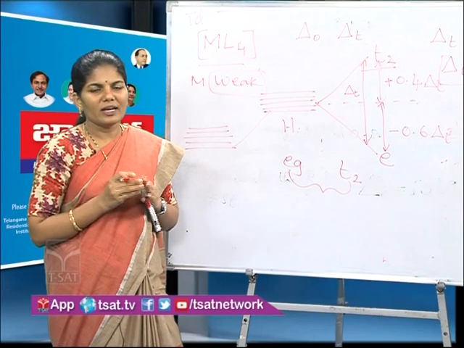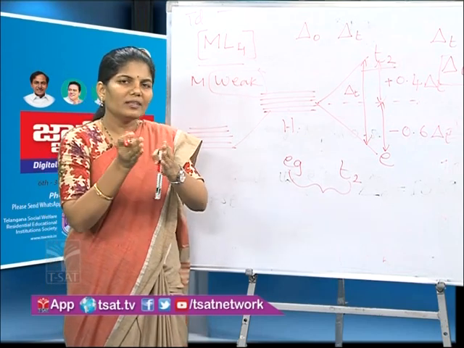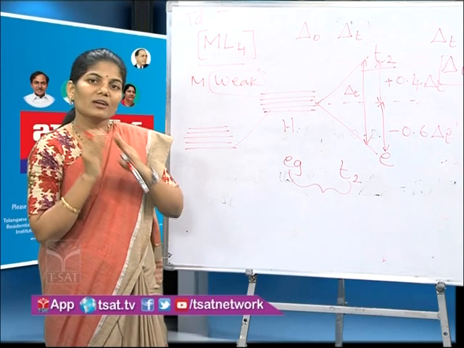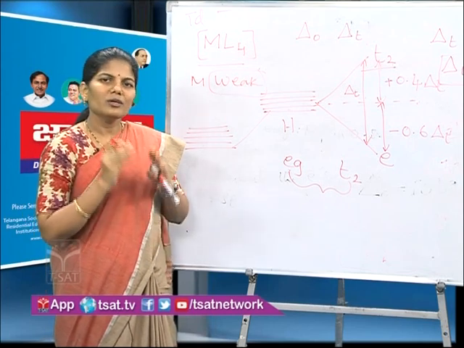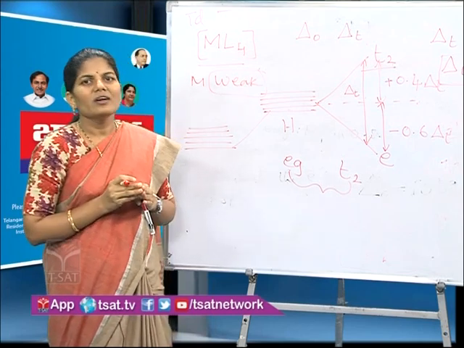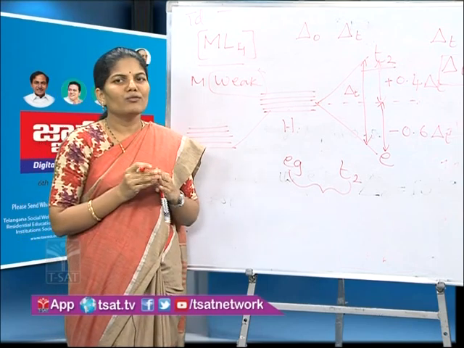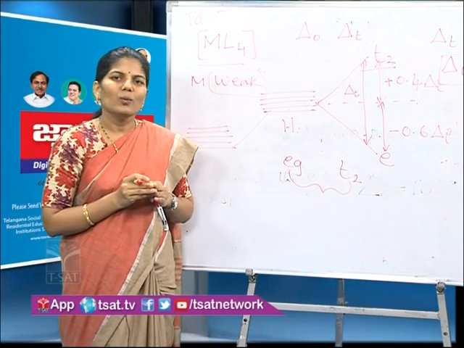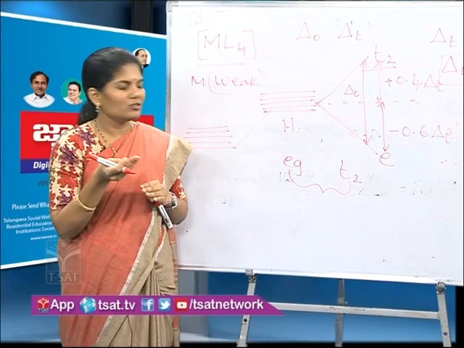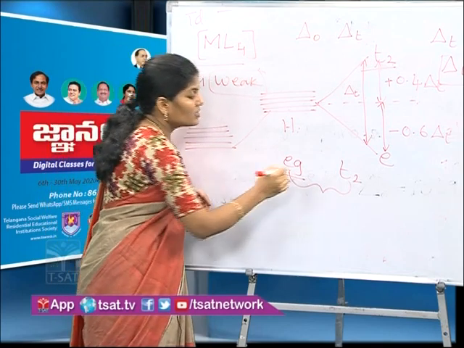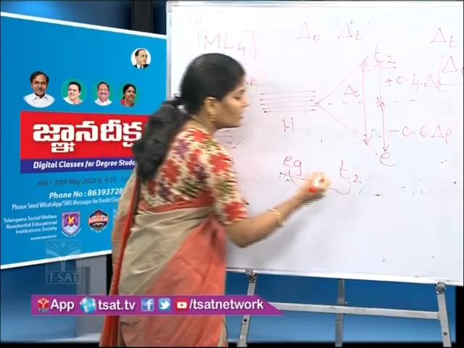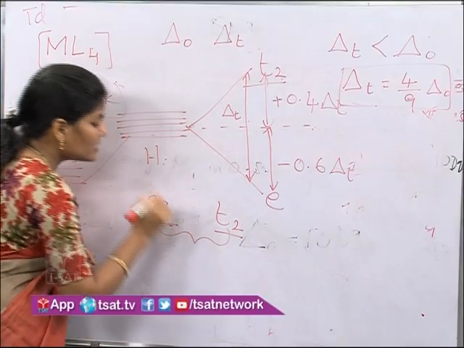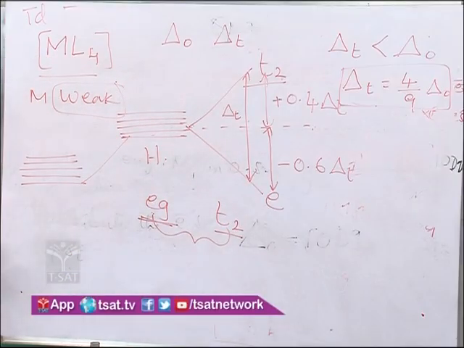There is a difference, right? When they are exactly in the path of approaching ligands versus close to the ligands, automatically the one exactly in the path of approaching ligands will experience more repulsions. So EG will experience greater repulsions than T2, and the increase in energy for EG will be more than T2.